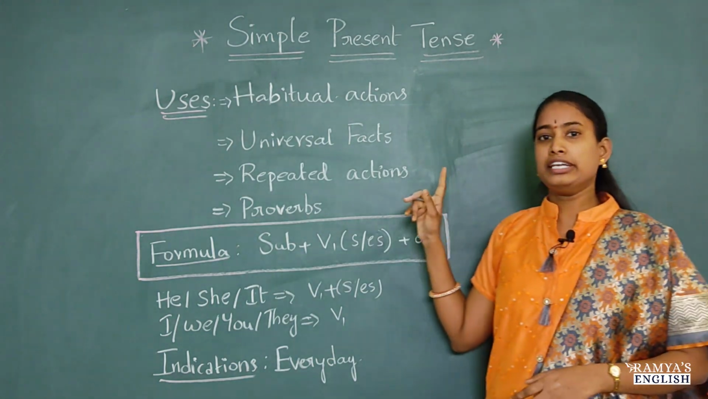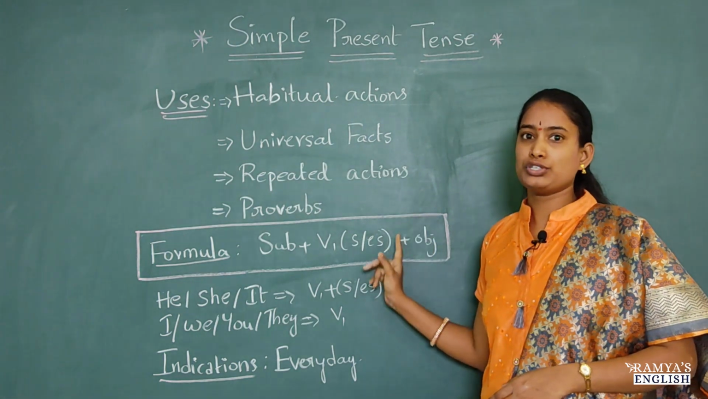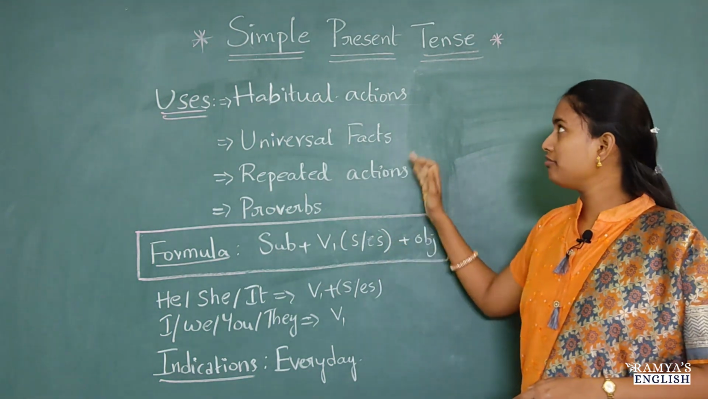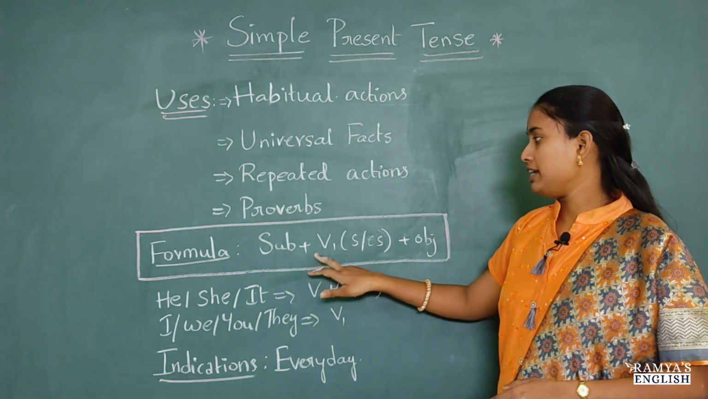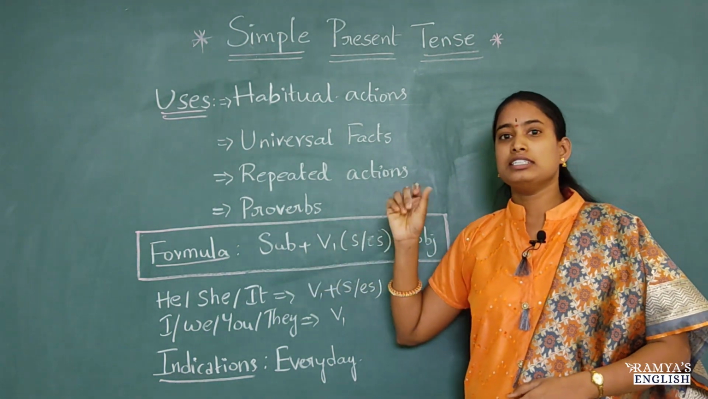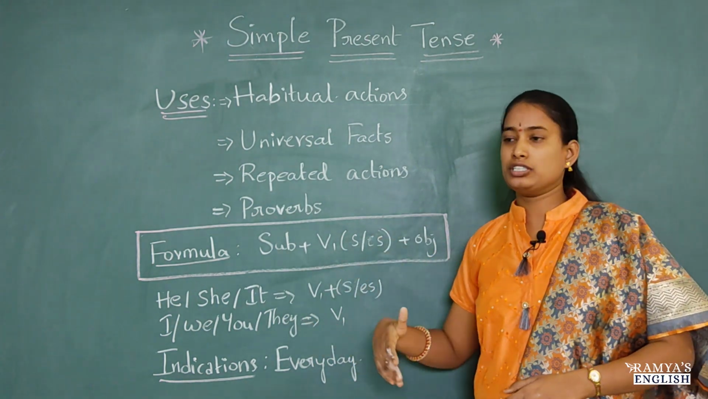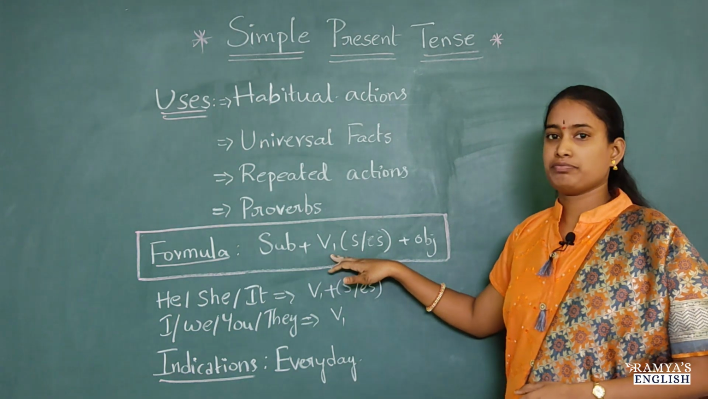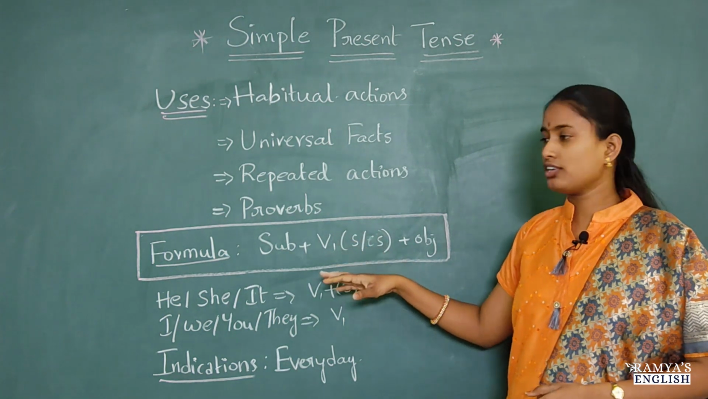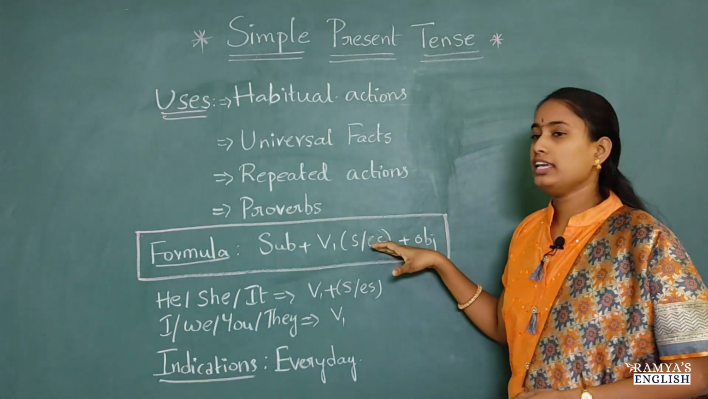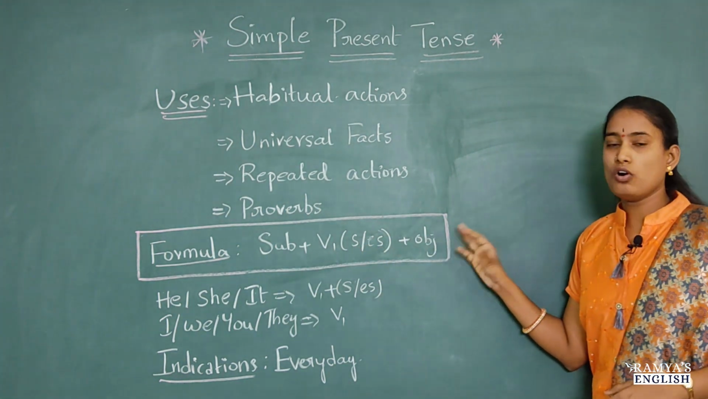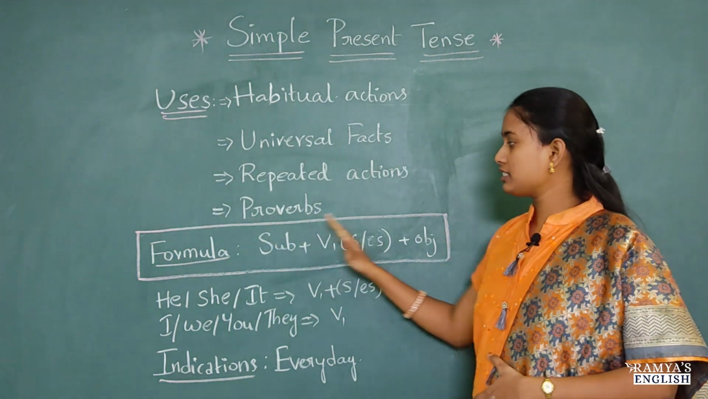Now the formula. For every tense, remember, we should remember the formula, or we can call it the structure also. The formula for the simple present is subject plus V1, S or ES, plus object. What is subject? The action performer, who does the action. Next, V1. V1 is nothing but the present form of the verb. In short, we call it V1. S or ES: to the third person, we should add S or ES. Plus object, on which the action is done. So this is the formula.